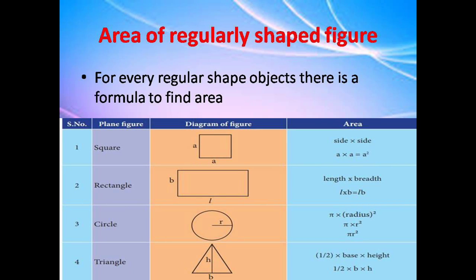Area of regularly shaped figure. For every regular shape object, there is a formula to find area. What are regular shape objects? By seeing an object, if you are able to name it as square, rectangle, circle or triangle, it is said to be regular in shape.